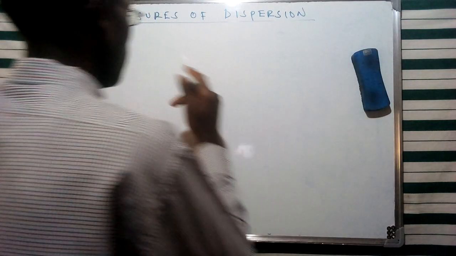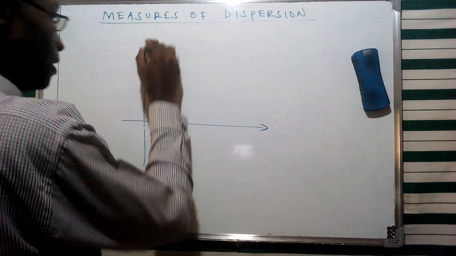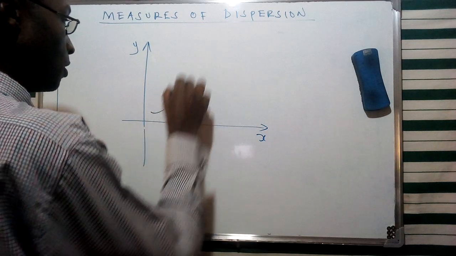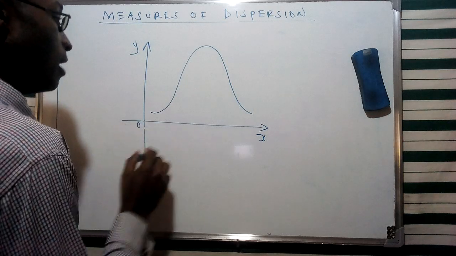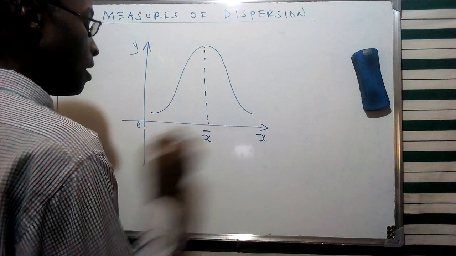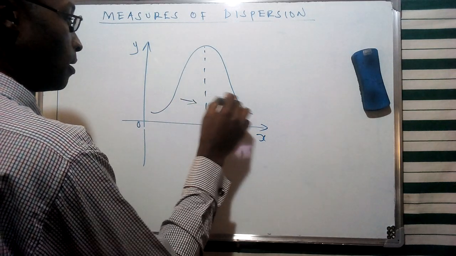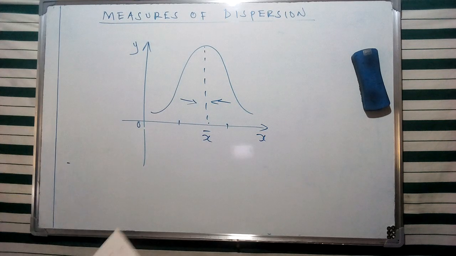If I may give a hypothetical illustration of a graphical representation for a particular set of data given a distribution of that specific nature, and if I give the mean as a particular average, the spread of data around this value is going to give us the concept of dispersion.